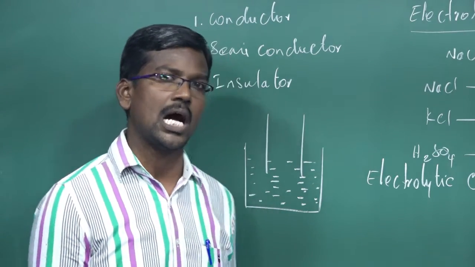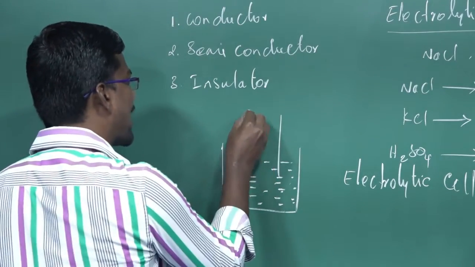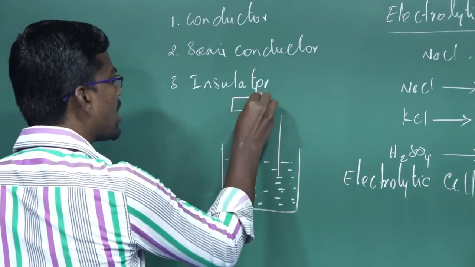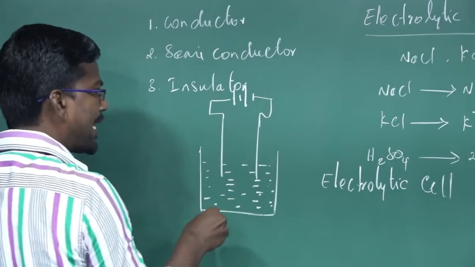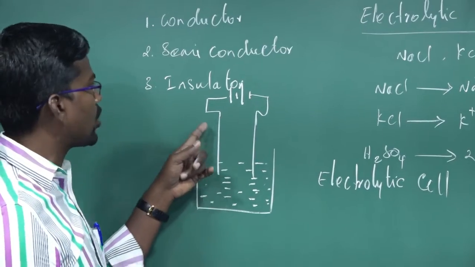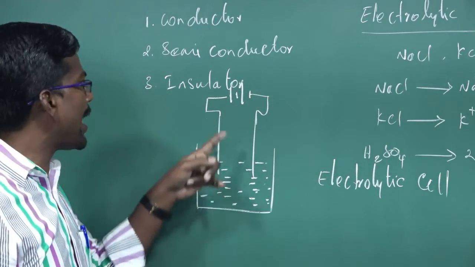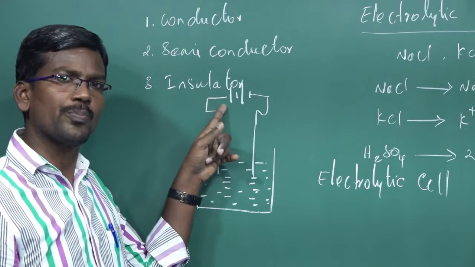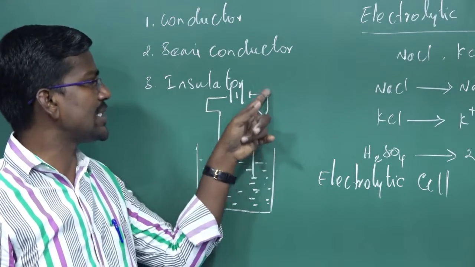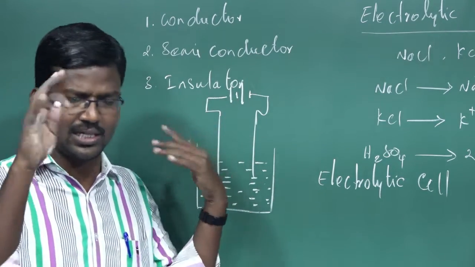The two metal electrodes are externally connected through a wire. The electrode directly connected with the positive terminal of the battery is known as the anode. The electrode directly connected with the negative terminal of the battery is known as the cathode. We have already learned this in lower classes.